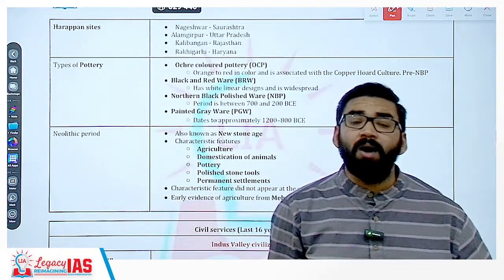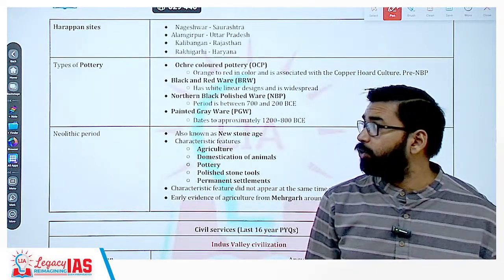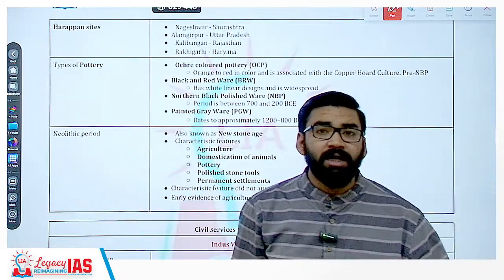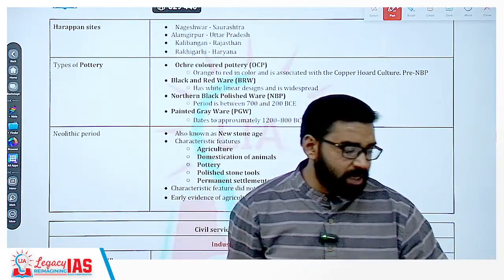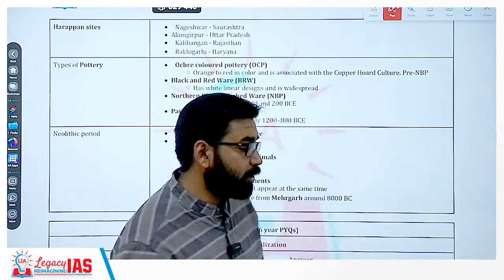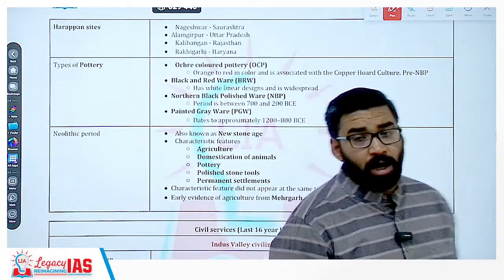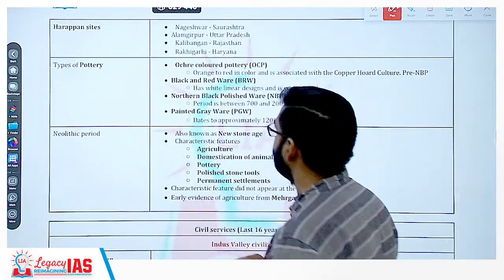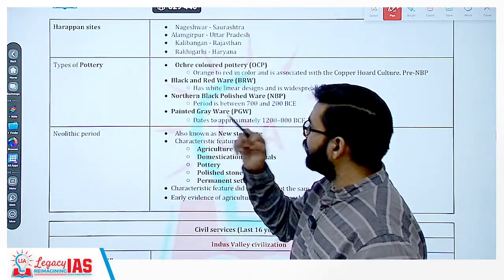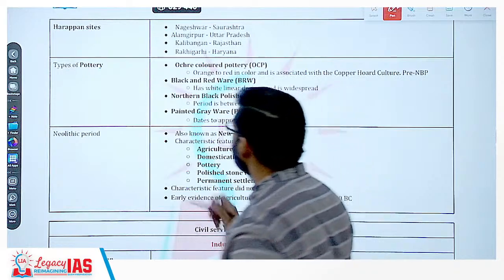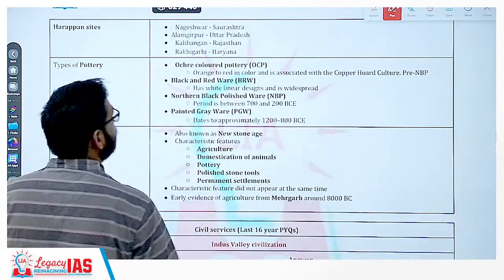Clear? Now another question with respect to pottery system. Now pottery system is very important in terms of prehistoric as well as protohistoric period. Harappan potteries are also very important. Now during the time period of Harappa, black and red ware pottery was there. So remember, in Harappa, black and red ware pottery was prevalent. Clear?